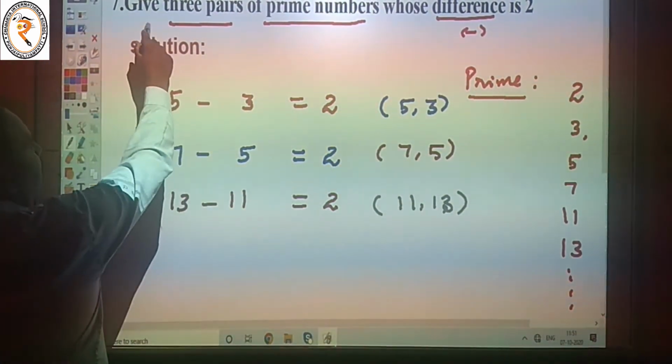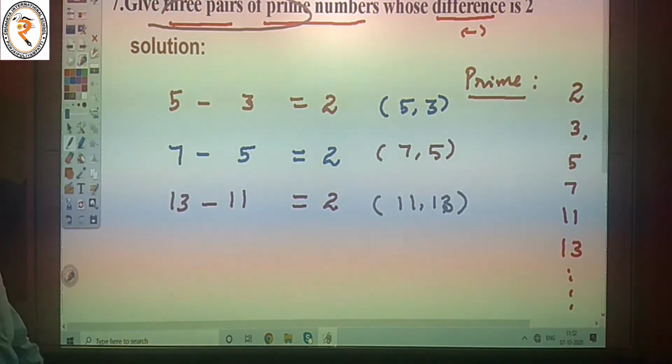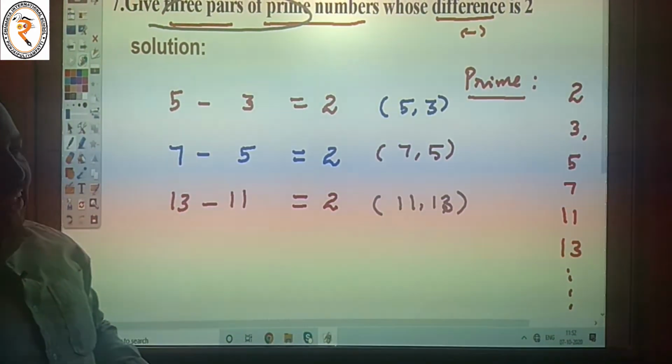So we want 3 pairs of prime numbers whose difference is 2.